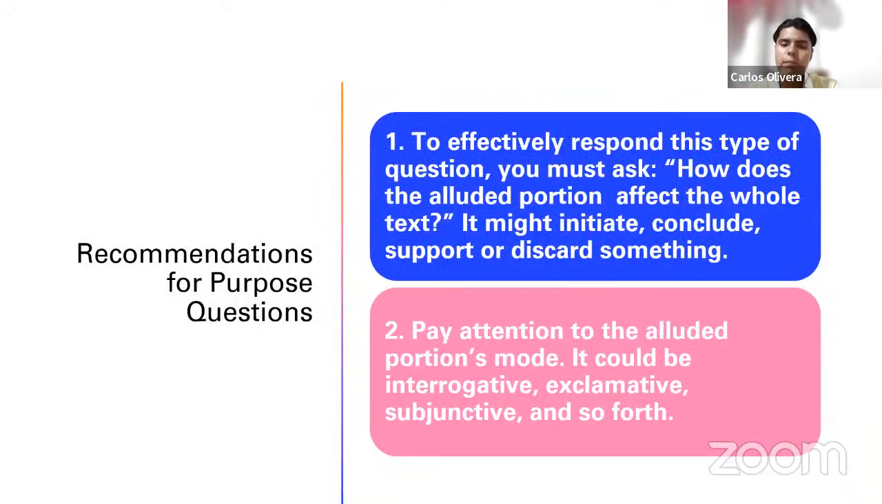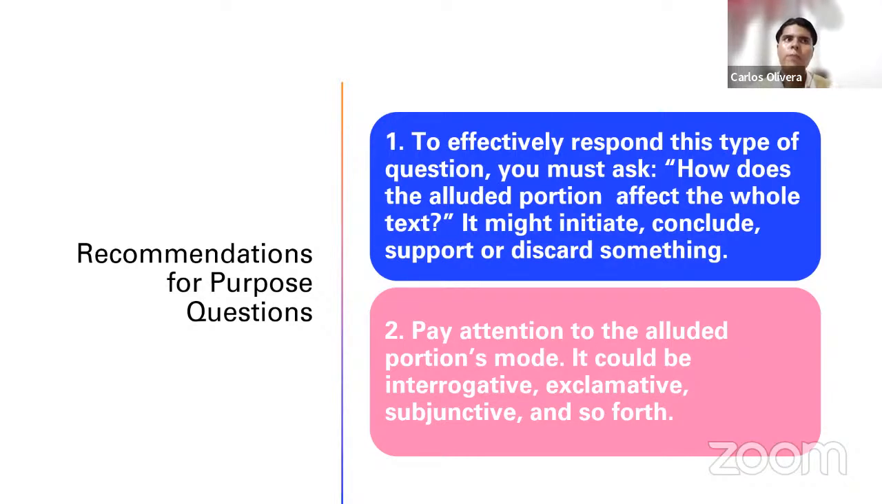So, to effectively respond to this type of question, dear students, you must ask yourself, how does the alluded portion, sentence in this case, affect the whole text? It might, for example, initiate, conclude, support, or discourage something. As I told you, there is an effect we always want to cause with sentences.